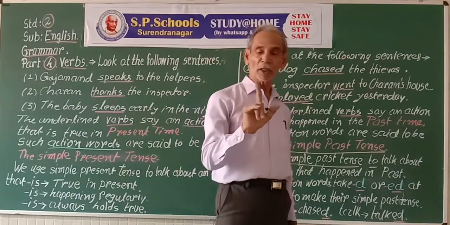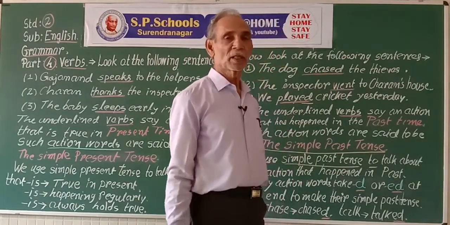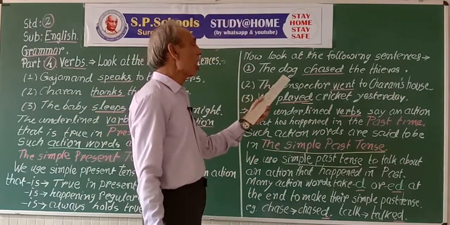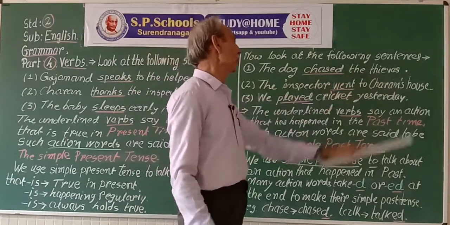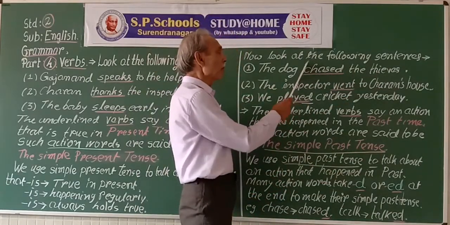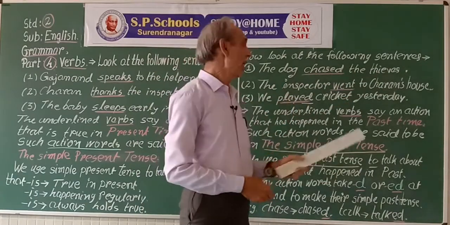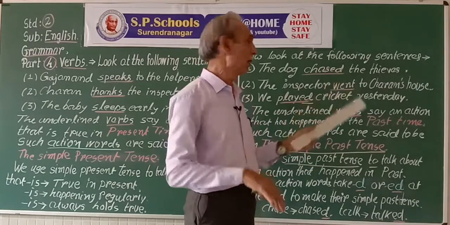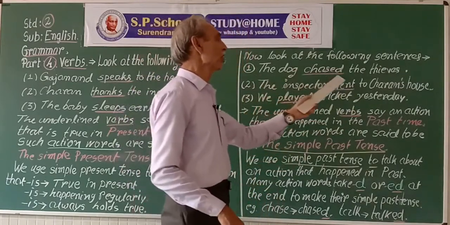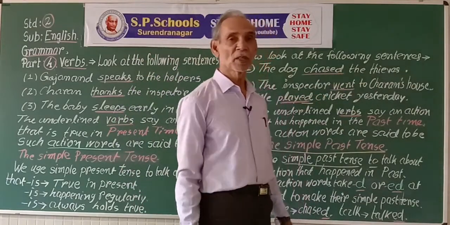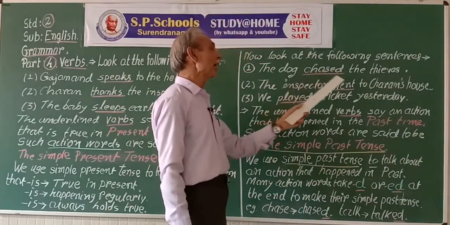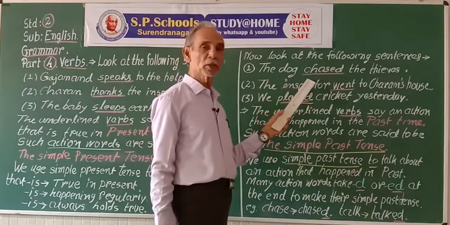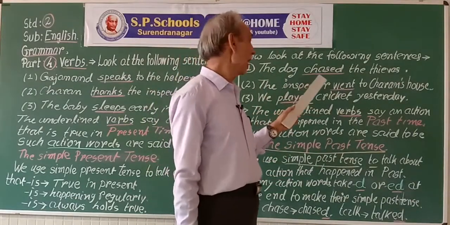But suppose the dog has not chased. What to say? The dog did not chase the thieves. Before the verb, we use here did not and remove this ed of the verb. Very simple. The dog did not chase the thieves. We should not use did here and also ed here. That is a mistake. So be careful about using did and the verb.